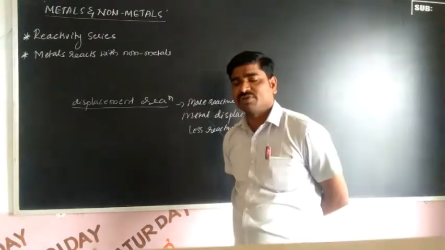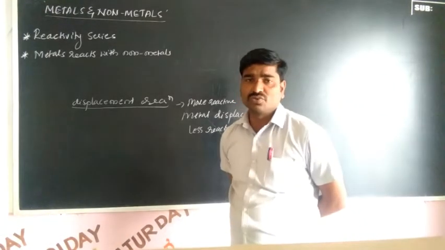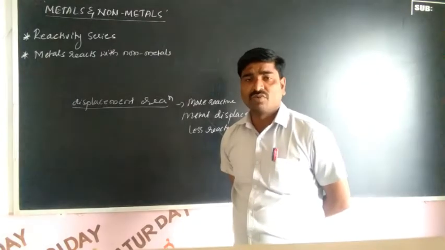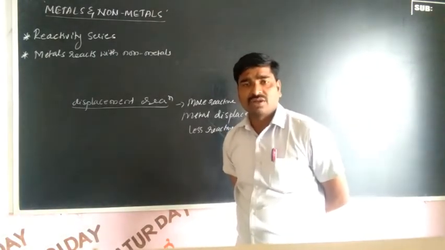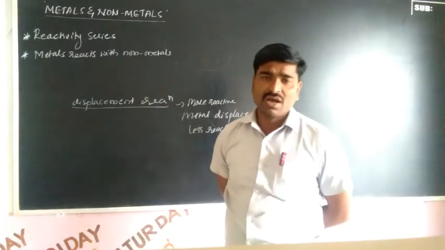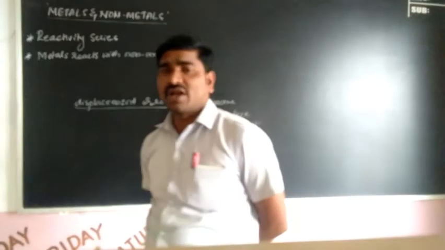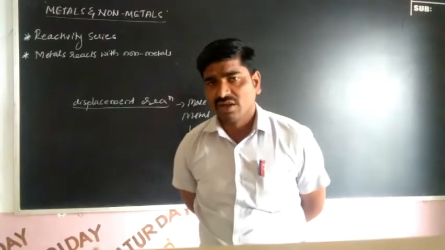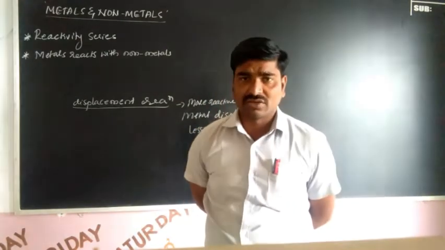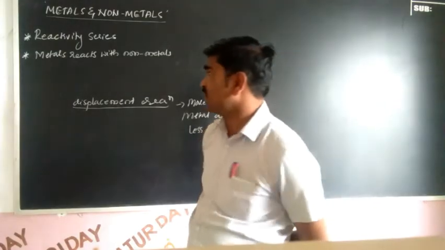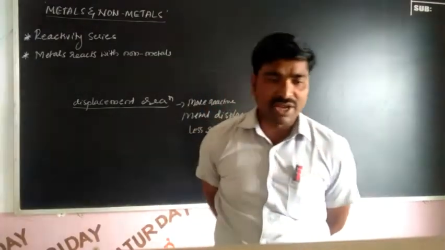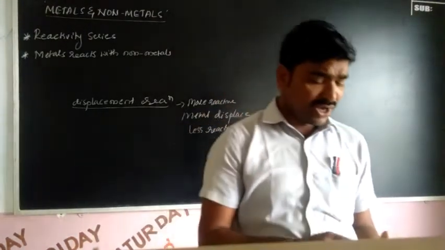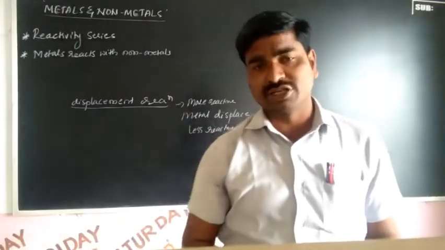So in a displacement reaction, there are two types of elements on the basis of reactivity series. One is the more reactive metal, and another one is the less reactive metal. If a more reactive metal displaces the less reactive metal, that is nothing but the reactivity series. In your textbook, there are three types of reactivity series groups.